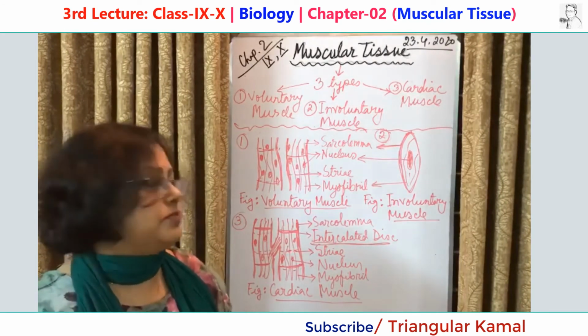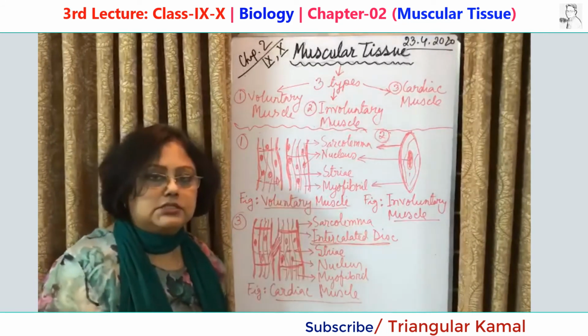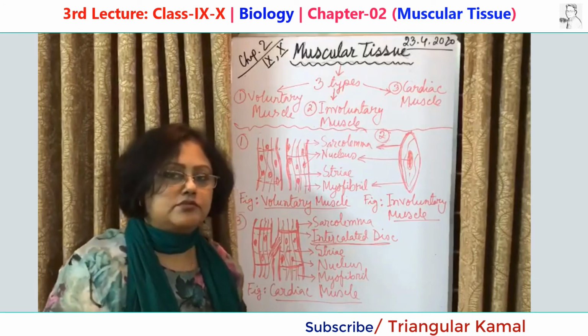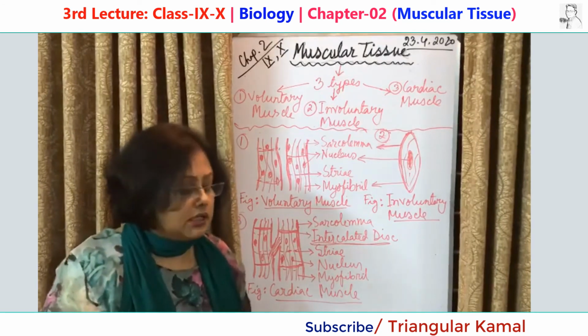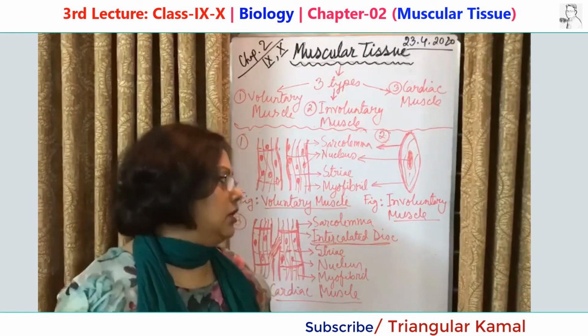Now come to where they are present. Voluntary muscles are present in our hands, legs, abdomen and facial tissues, which can move on our own will, and that helps in the movement of the body.